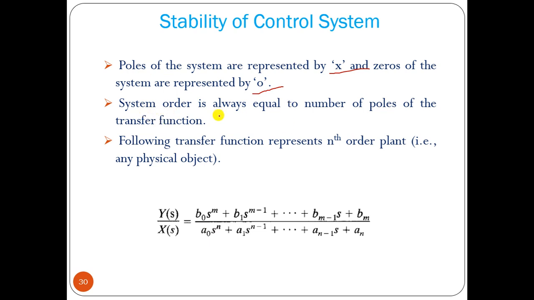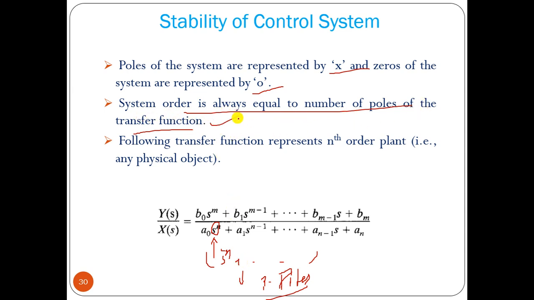System order is always equal to the number of poles of the transfer function. Why? Order is the highest power of s. If there is an s cube term plus some other factors, then we get three values of poles. That means the system order is always equal to the number of poles of the transfer function.